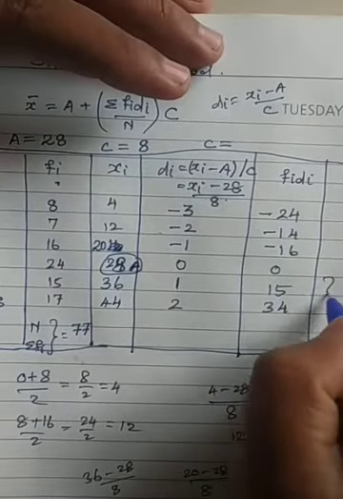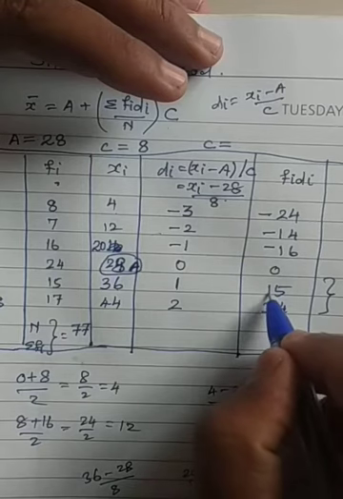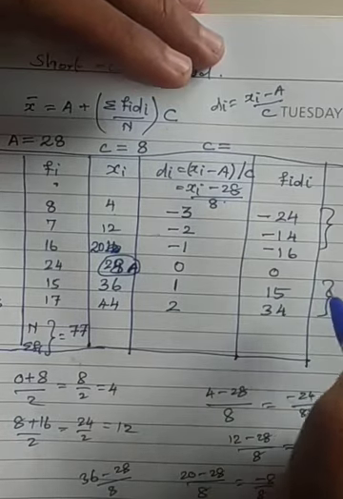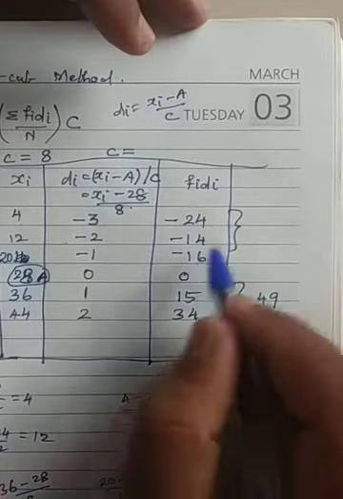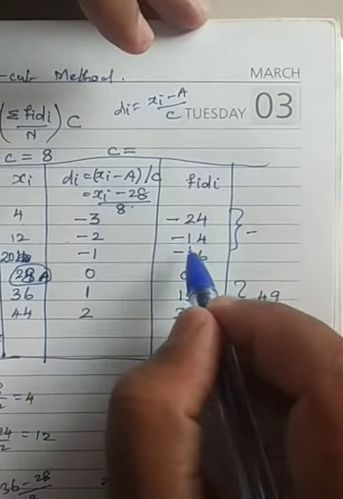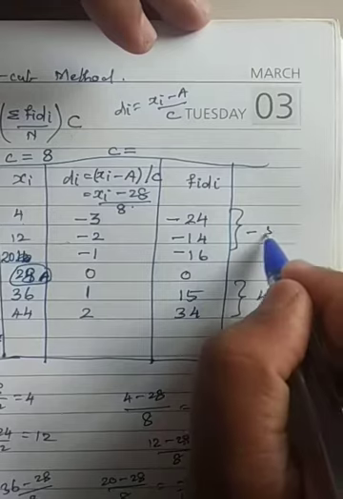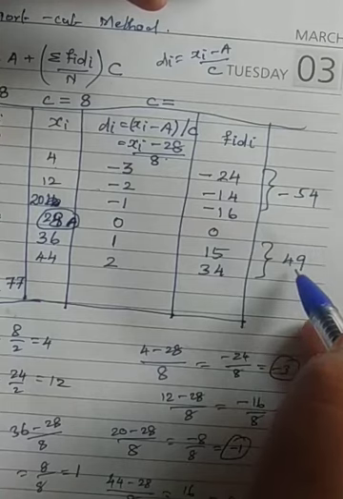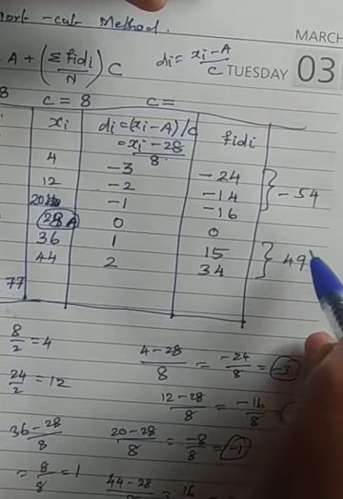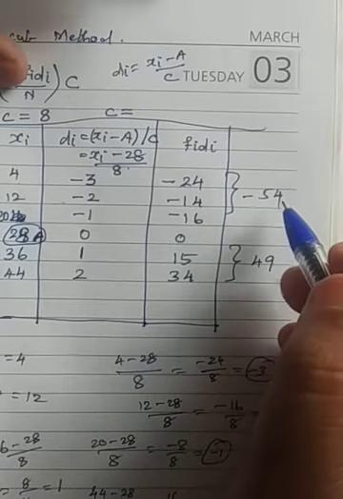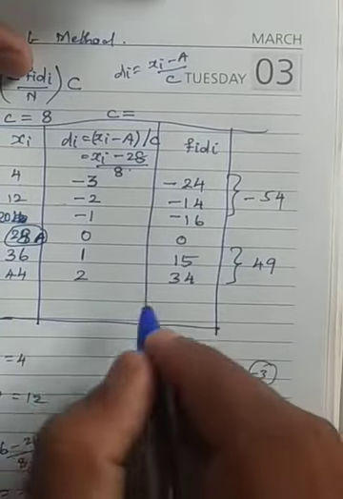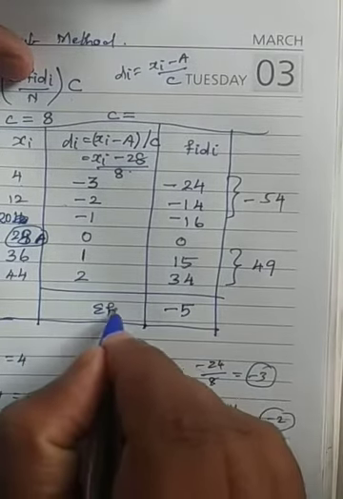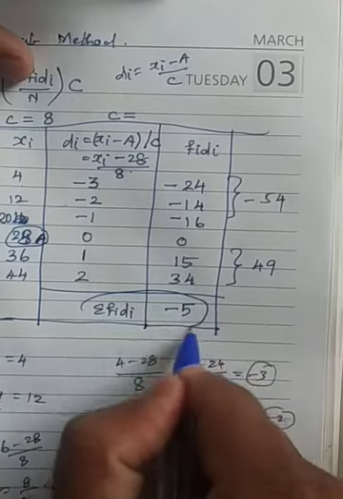You just add these positive values. What are you getting? 30 plus 10, 40, 45, 49. This is 49. Everything else is negative: 20, 30, 40, 50, 54. The value is minus 54. So 54 minus 49, how much is it coming? Since the negative number is bigger, minus 54 plus 49, the answer is minus 5. This is the sigma fi di value.